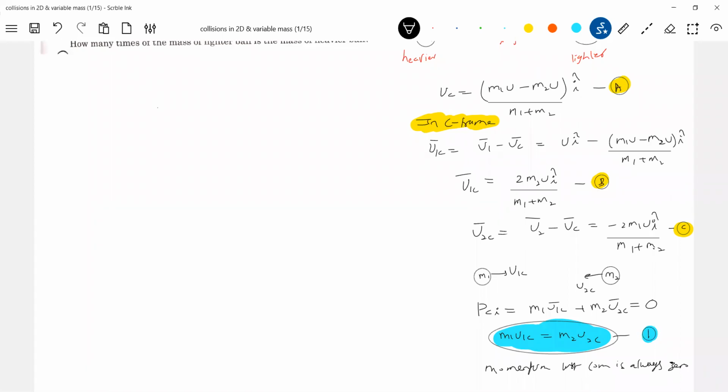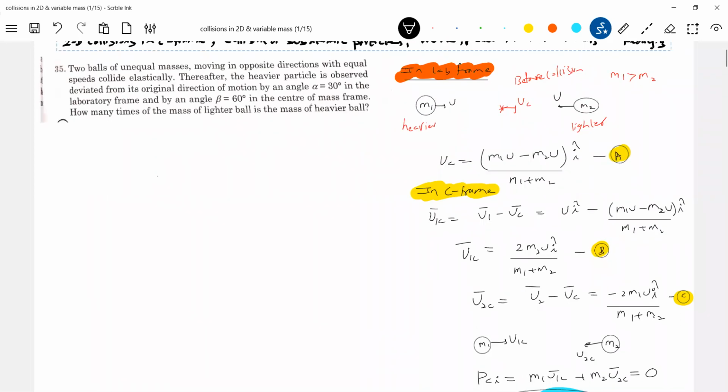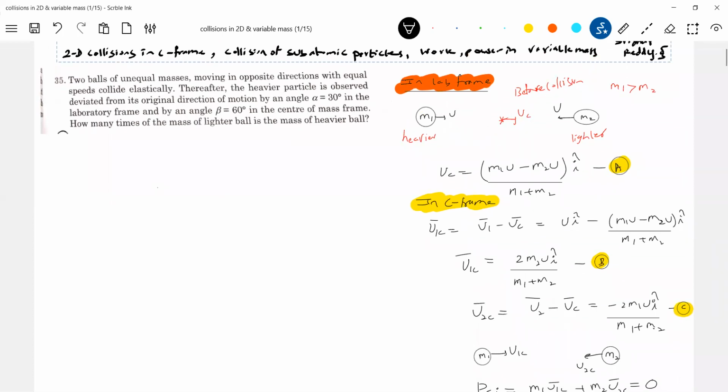This is before collision. Now let's come to after collision, what will happen? After collision, let's get into the problem. After collision, the heavier particle is observed to deviate from its original direction of motion by an angle of 30 degrees in the laboratory frame, and in the C frame it will get deviated by 60 degrees. So let's put both the diagrams here.